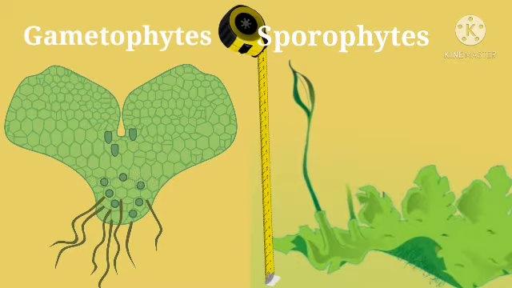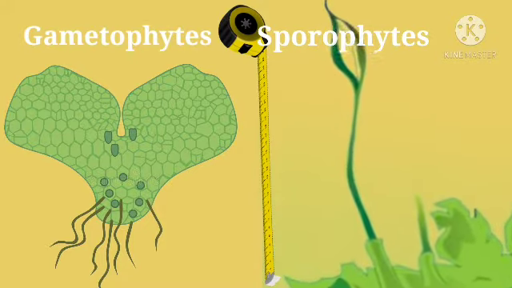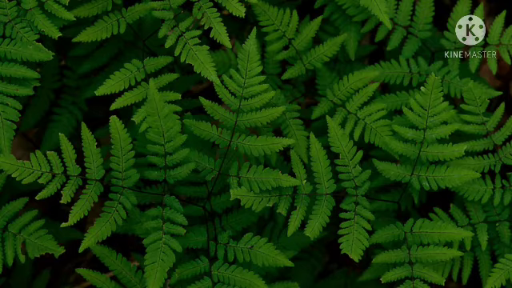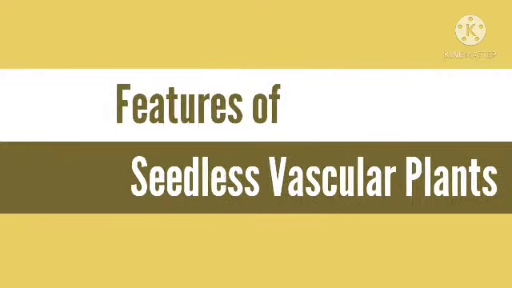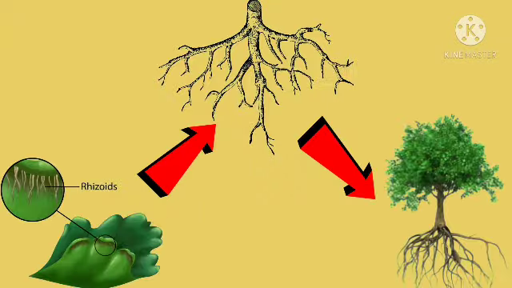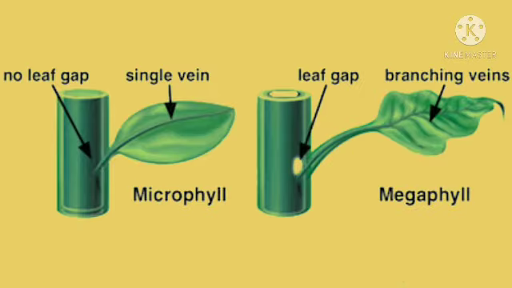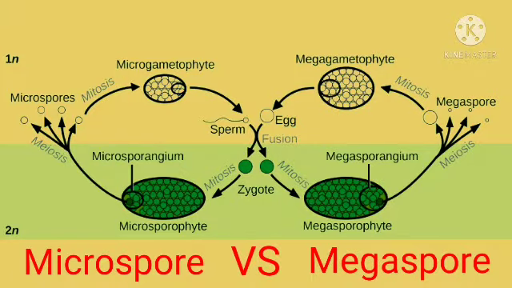However, among the living vascular plants, the sporophyte generation is large and more complex. For example, in ferns, leafy plants are the sporophytes. Significant features of the seedless vascular plants are transportation through xylem and phloem, evolution of roots, evolution of leaves, sporophylls and spore variations.